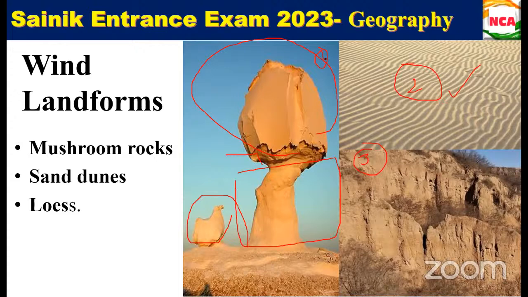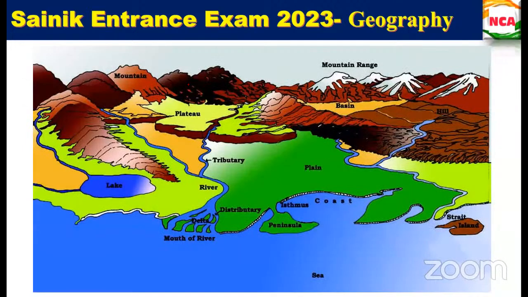Okay, you can see the mountain ranges, mountain. Take a screenshot of this, try to draw this. When you have time, try to draw this. So the main river, if it is joining the main river, is called a tributary. This is the plain land area. So this is the peninsula. Peninsula is nothing but when it is surrounded by water on three sides and one side is land, connected with the land, that is what the peninsula is.